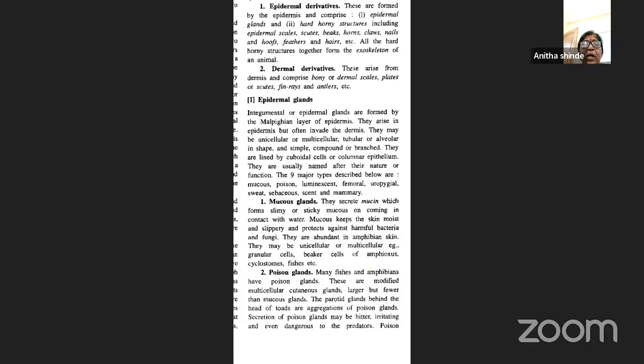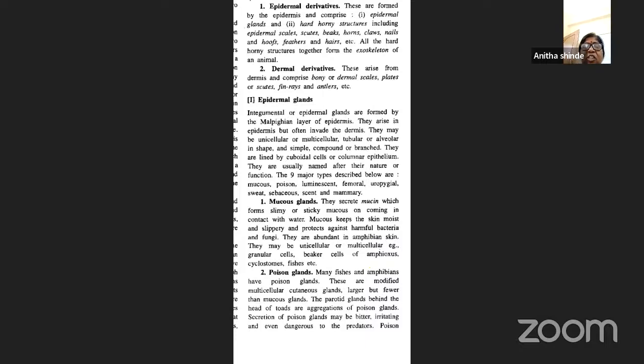They are abundantly found in the amphibian skin. They may be unicellular or multicellular. They are also present in fishes, that is cyclostomes, and in the beaker cells of Amphioxus. So they are found not only in amphibians, but also in fishes, Amphioxus, and other cyclostomes.